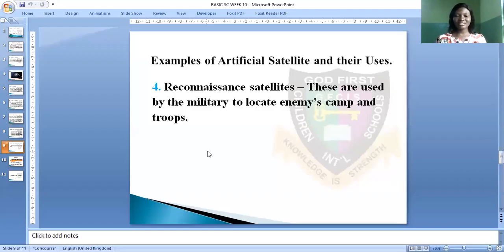So, as I've seen in the video, we've seen the types of artificial satellites, also the examples of artificial satellites, and even the countries that have been able to make the satellite system. Good. Now, with this, we've come to the end of the class. But before we conclude, let's do the summary of what we've learned so far.